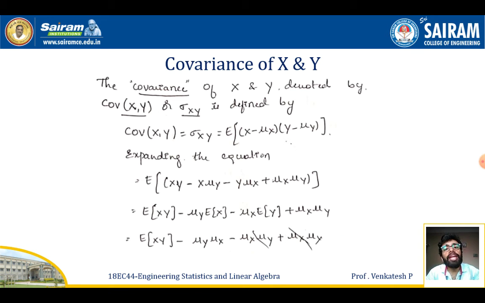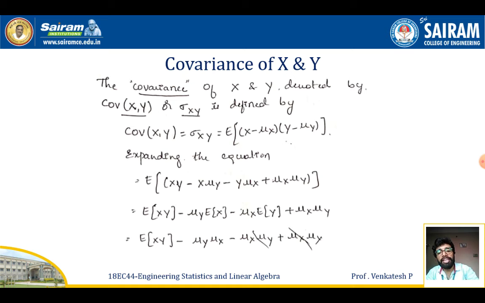So next is covariance of x and y. The covariance of x and y is denoted by COV of xy or sigma xy, and is defined as covariance of xy equal to expectation of (x minus mu x) times (y minus mu y), where mu x stands for the mean of the random variable x, and mu y is the mean of the random variable y. Now I am going to expand the equation. By multiplying x minus mu x with y minus mu y, I got expectation of xy minus x mu y minus y mu x plus mu x mu y.